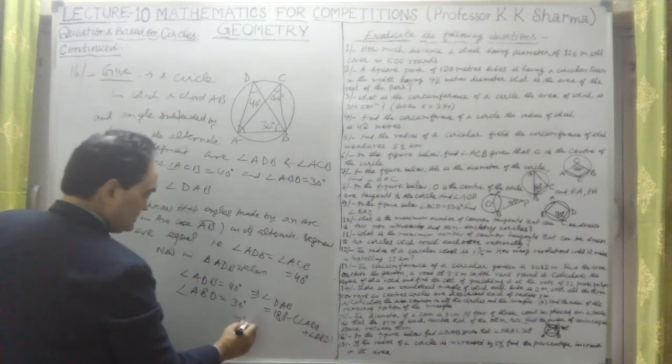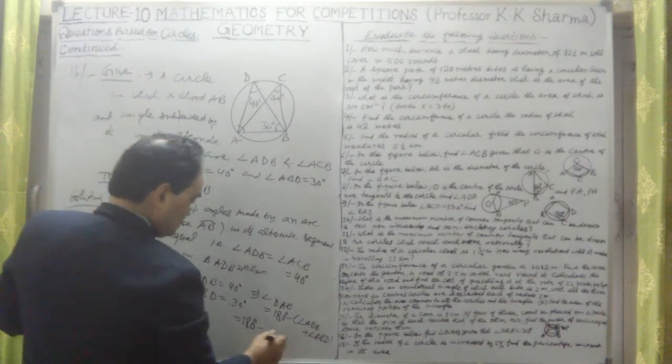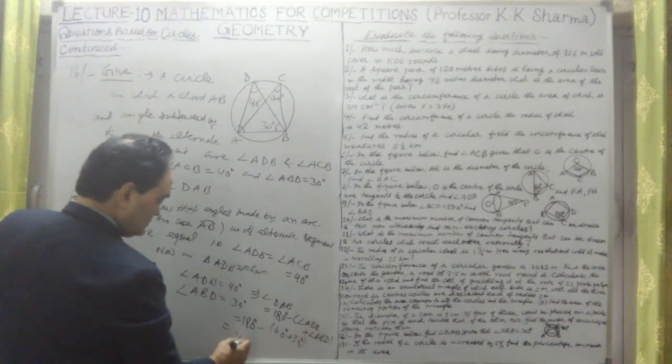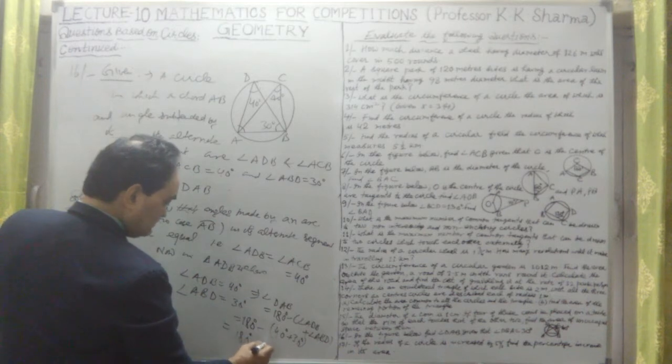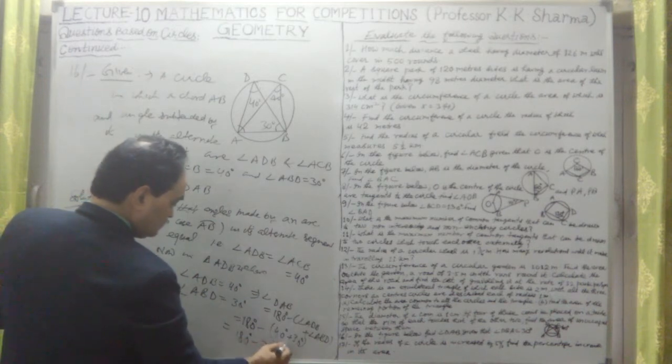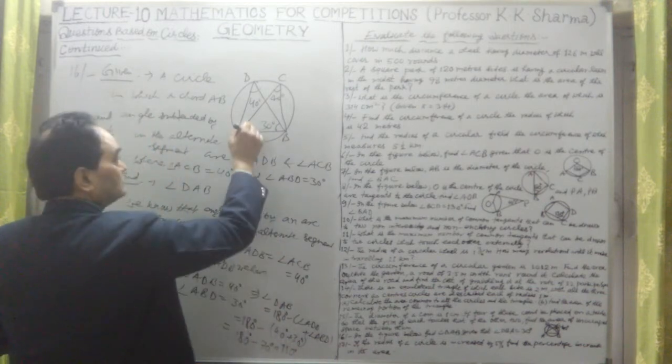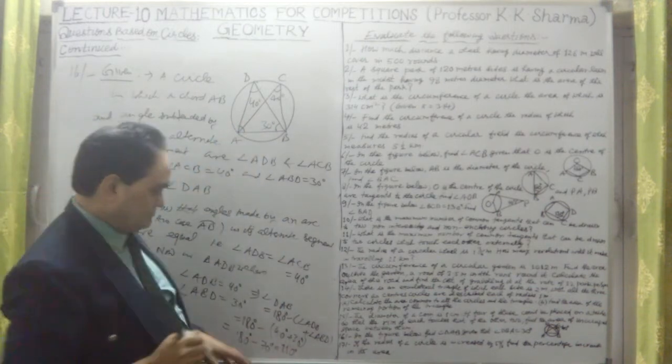Okay, so now let me add them. This is 180 degree minus 40 degree plus 30 degree. So this is 180 degree minus 70 degree, which is equal to 110 degree. Okay, so this angle is 110 degree.